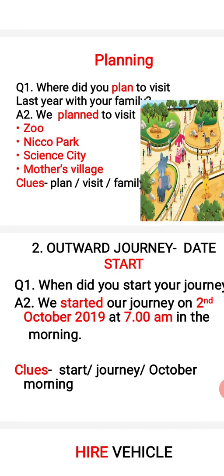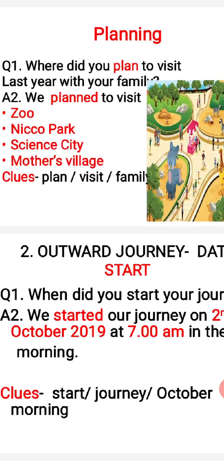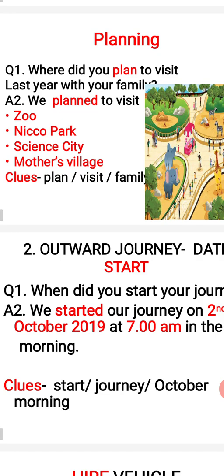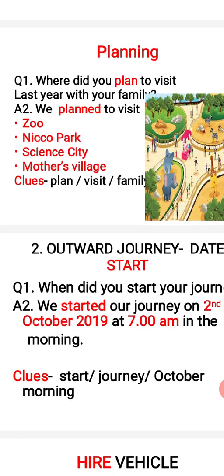Here I have mentioned zoo, Nico Park, Science City, Mother's Village. Any one topic you can take, or all the topics you can take, but one by one you will complete the paragraph. First for zoo you complete, then for Nico Park you will complete, then for Science City. But the framing should be in this way, or you can add your own also.